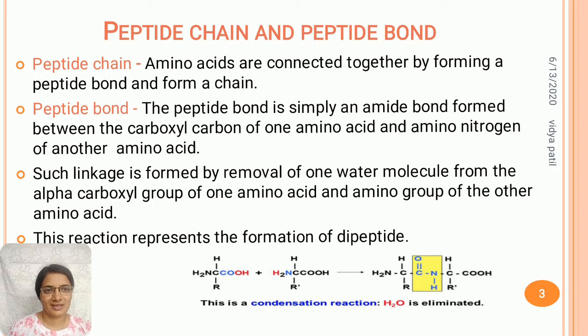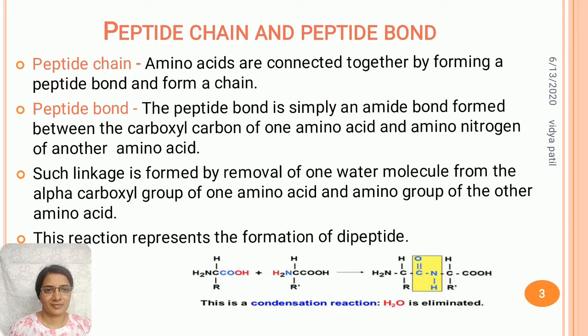Peptide chain means amino acids are connected together by peptide bonds. Amino acids are joined together, and finally whatever chain is formed is referred to as a peptide chain. The bond present between two amino acids is called a peptide bond.